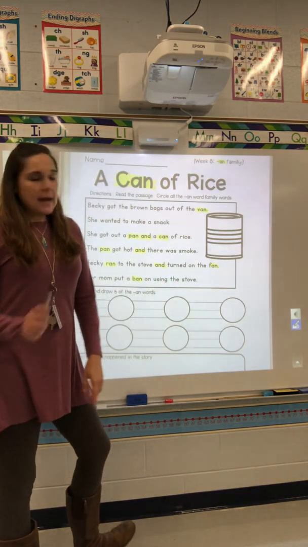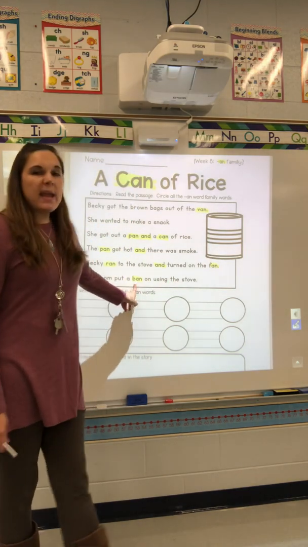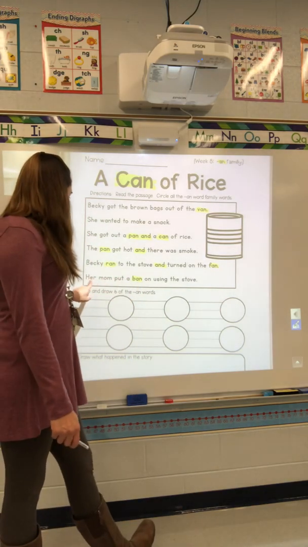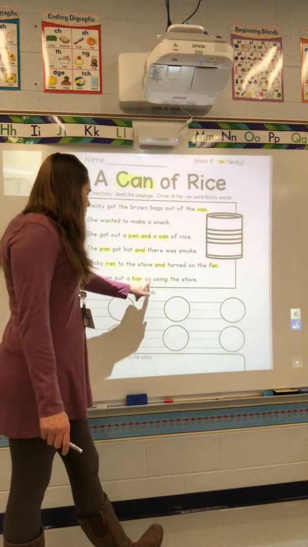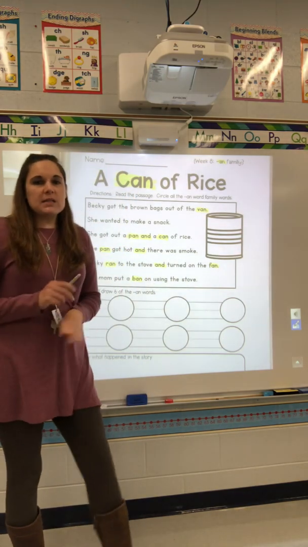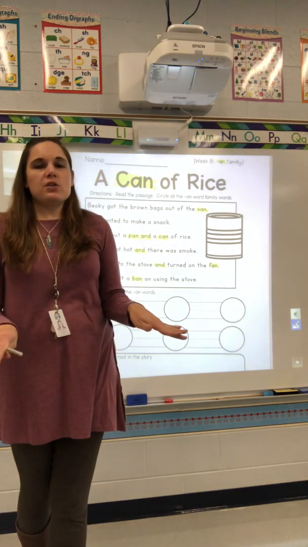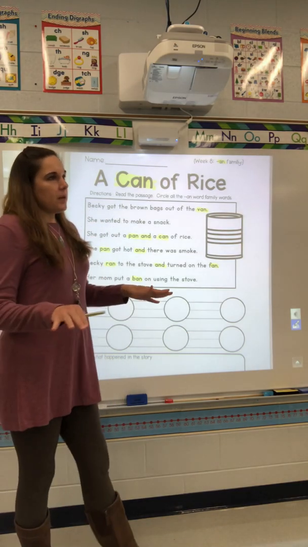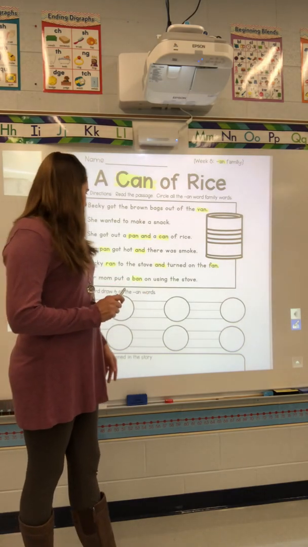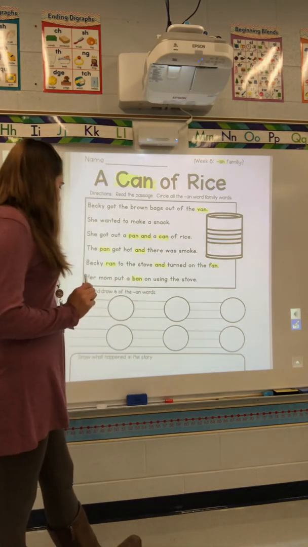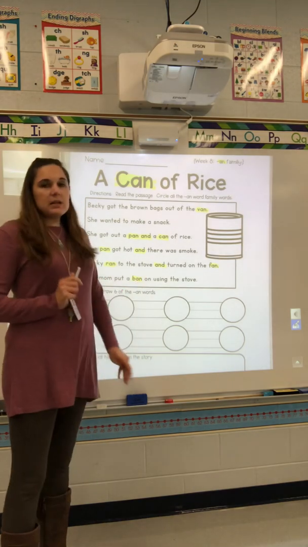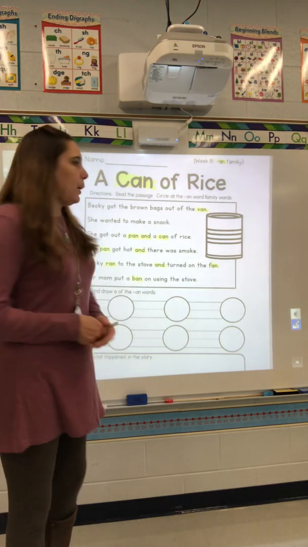Her mom put a ban on using the stove. Now, boys and girls, let me ask you, the word ban is a word that you may not know. Let's read that again. Her mom put a ban on using the stove. Friends, a ban means mom is putting a stop to allowing her to use the stove. So she's not allowed to use the stove anymore, because there was smoke while she was trying to cook and it wasn't safe. So if you ban something, that means you stop it, okay?